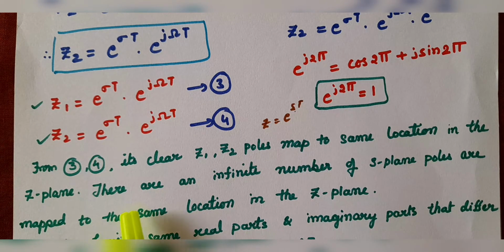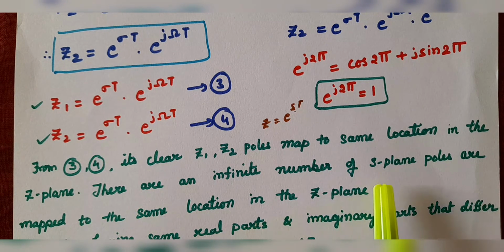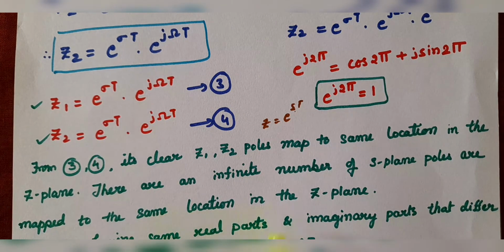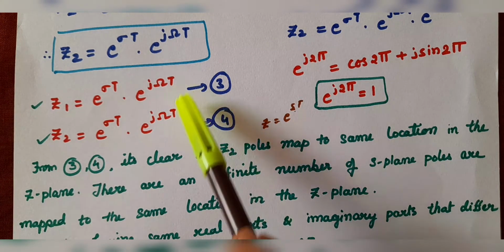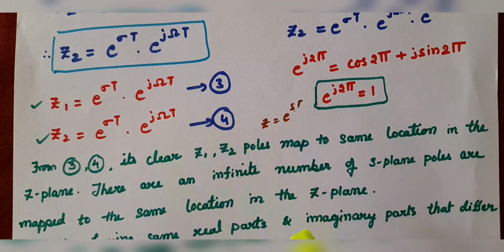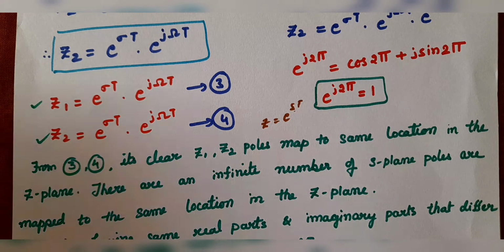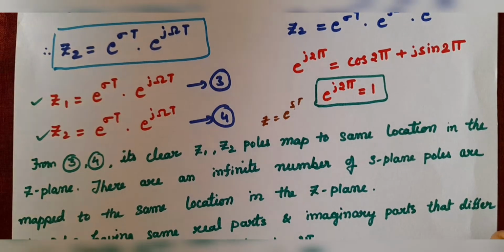Likewise, there are an infinite number of S plane poles which are going to be mapped to the same location in the Z plane. For the one example which we have seen, Z1 and Z2 both come out the same. So, likewise there can be an infinite number of poles which can be mapped to the same location in the Z plane. So, we call it many to one mapping.